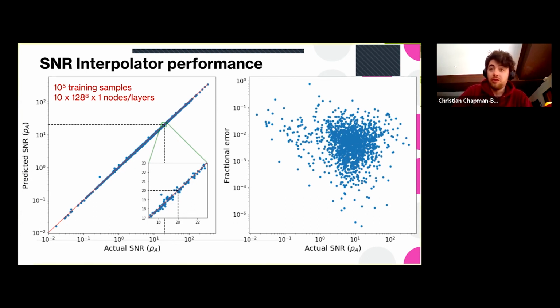And then when we are actually working with an actual population inference, we can convert this into a noise realized SNR by sampling from a non-central chi-squared distribution where the non-centrality parameter is the SNR. In this way, you're right that the low SNRs will not be measured very well, but that isn't reflected here because this is a plot of the optimal SNR to demonstrate the underlying performance of the interpolator.